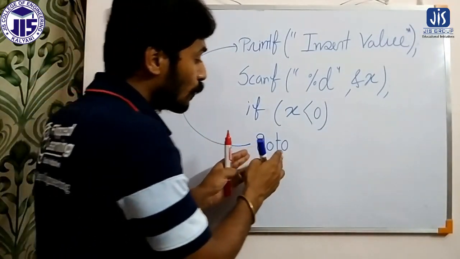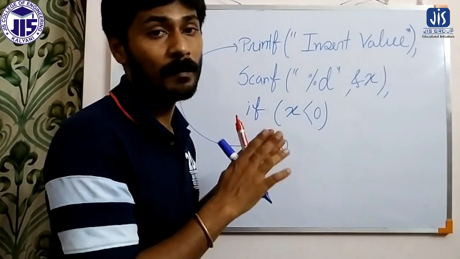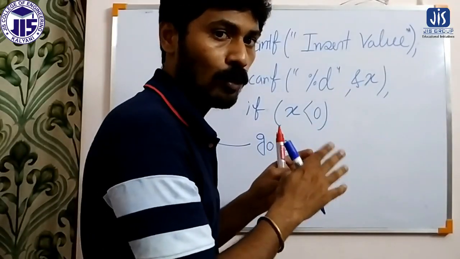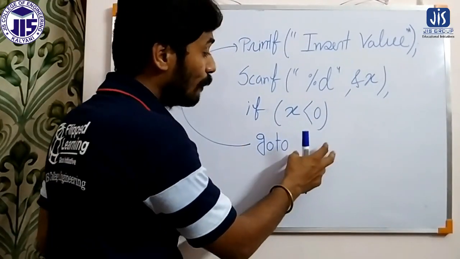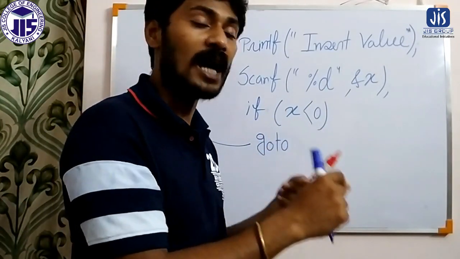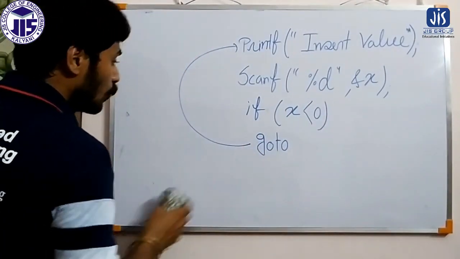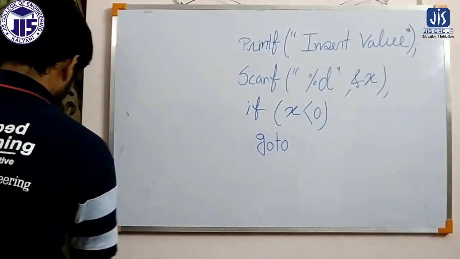Now from here it will jump. This jump may be forward, jump may be backward. Both are possible. Okay, not only backward, forward is also possible. But from here it will jump. Now we have to mention where it will jump, in particular, which statement it will jump to. So for that we have to create a label.